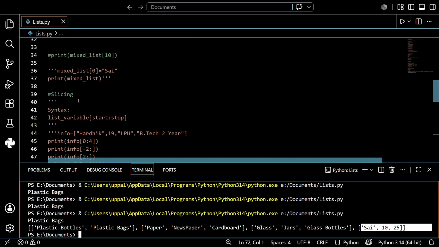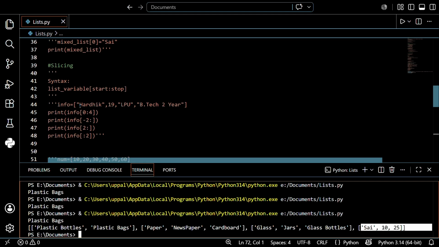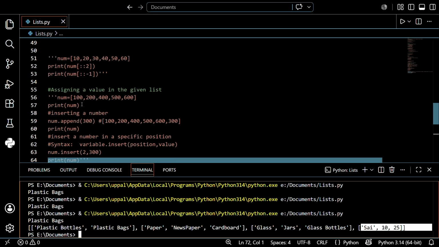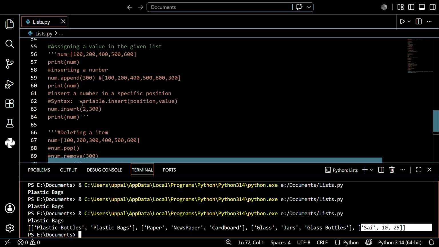After that we discussed slicing. By using the syntax, we can print a particular range of the list. After that we discussed assigning a value: how to add at the end, and how to add at a specific position. We discussed two methods for that, append and insert. Append is used for adding, and insert is used for adding at a specific position.